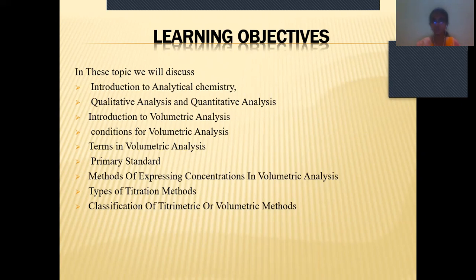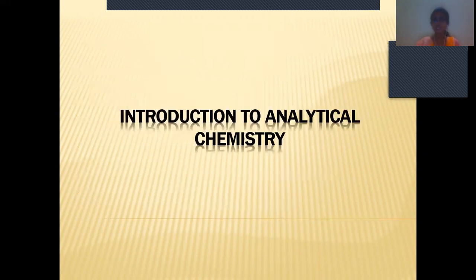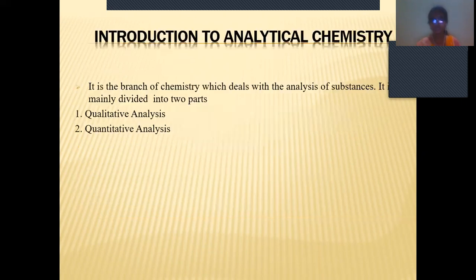So these are the topics we are going to discuss in this unit, that is volumetric analysis. So let's discuss the introduction to analytical chemistry.